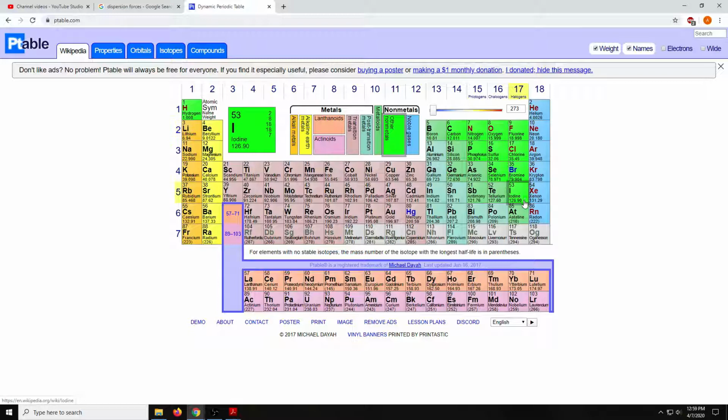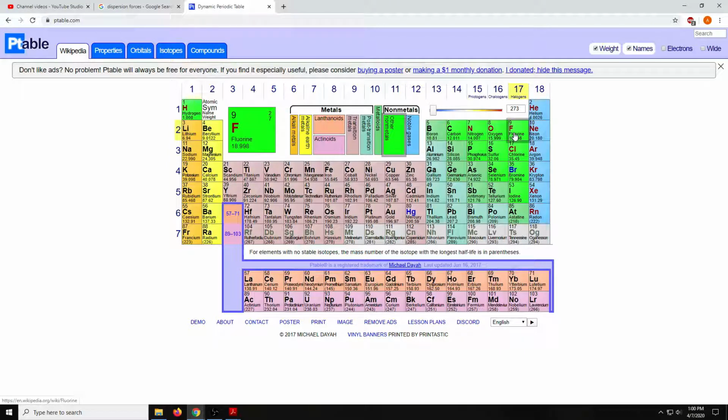Because the larger halogen molecules down here have more electrons in their interior, there can be a greater difference between the positive and negative regions of their temporary dipoles, and thus there are stronger dispersion forces down here than up here. You can think of it as a stronger cloud, so the attraction can be temporarily stronger.